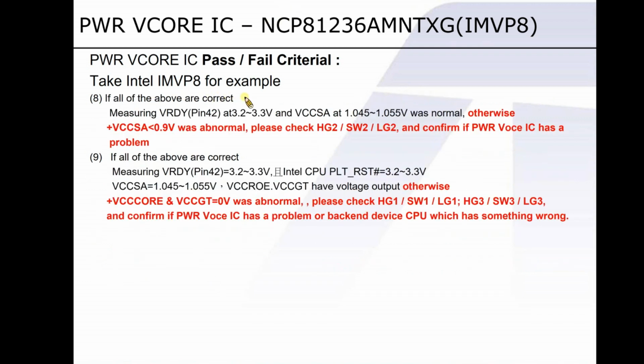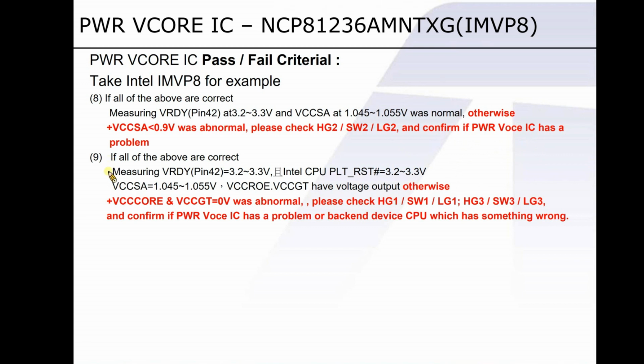After that, measure the voltage of VReady and VCC SA to see if they are at normal values. If not, please confirm if the VCore IC has some problem with it.